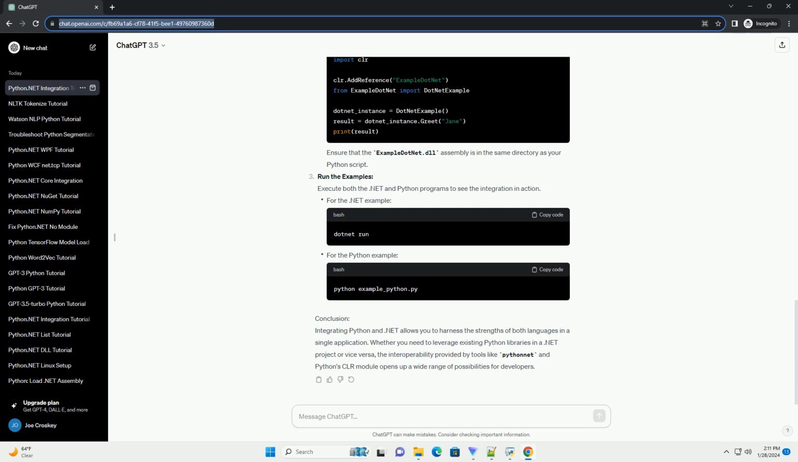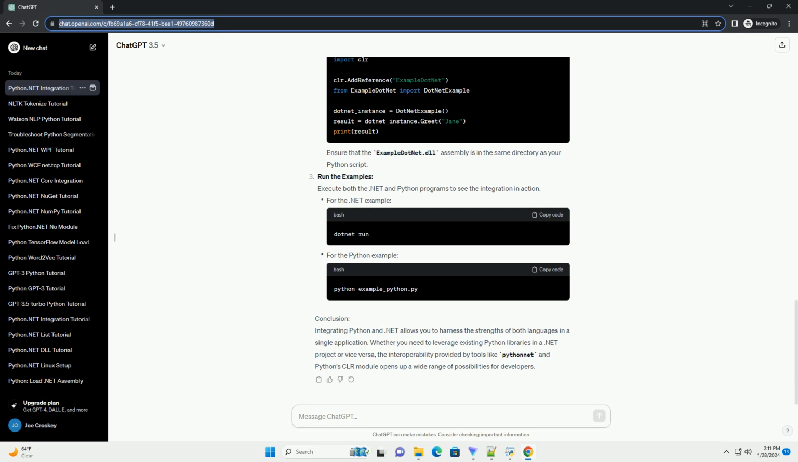Step 2. Install Python.NET package. Add the Python.NET package to your .NET project by running the following command. This package enables communication between Python and .NET. Step 3. Write Python code in .NET. Open the program.cs file in your preferred code editor and modify it as follows. Step 4. Create Python function.